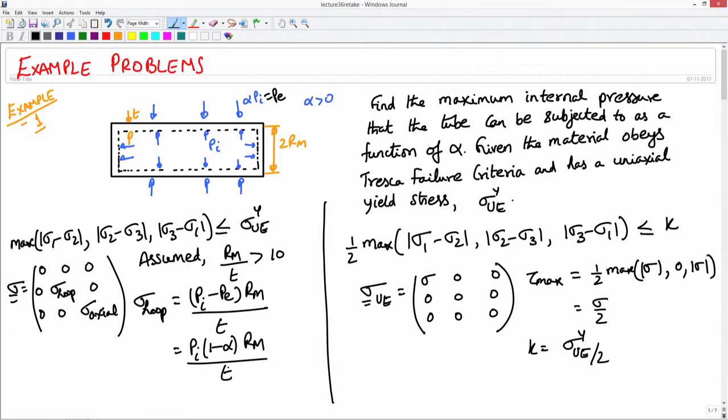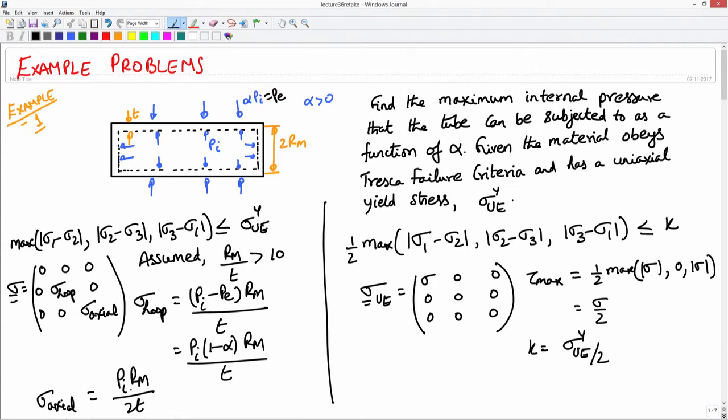Similarly, the axial stress is given by P_i r_m by 2t. I am assuming the external pressure is not contributing to the axial stress. We gave an argument why it won't when we saw thin wall pressure vessels.